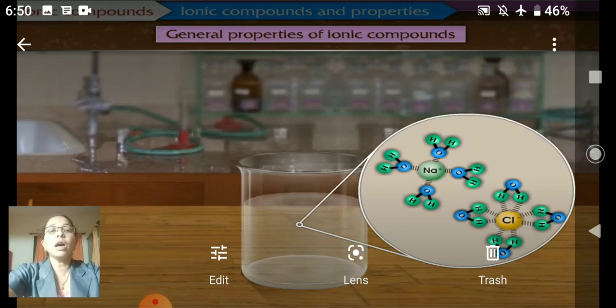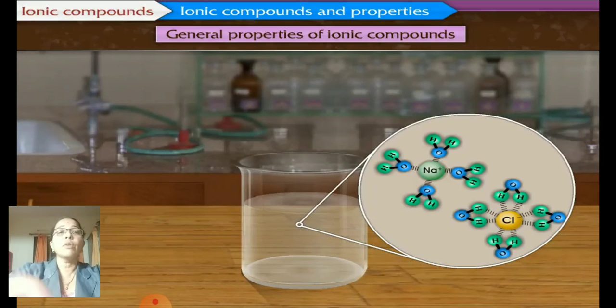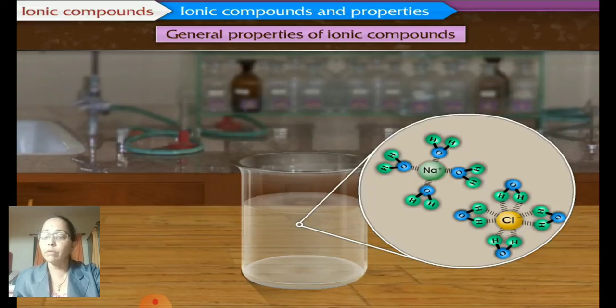So these are the general properties of ionic compounds. These are on page number 98 and 99. You have to refer to page number 99. Usually these are the general properties of ionic compounds. There are 5 properties here, and all these 5 properties we have already studied. Ionic compounds act as an electrolyte. Why do they act as an electrolyte? Because they dissociate in water.